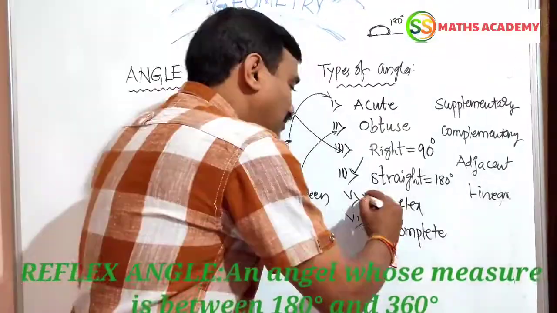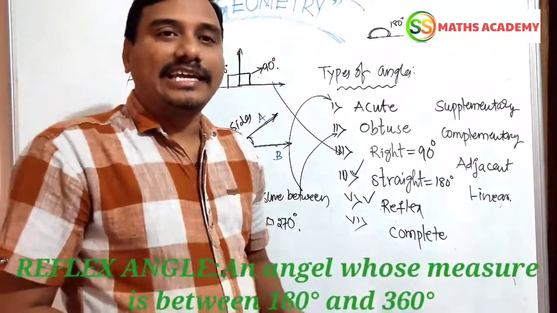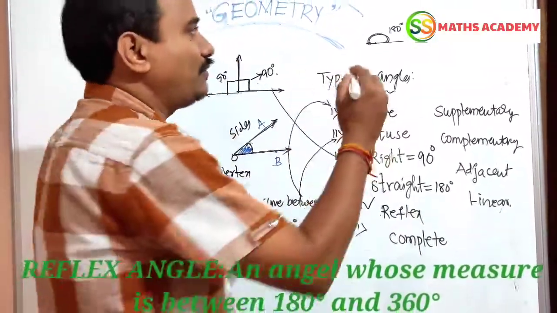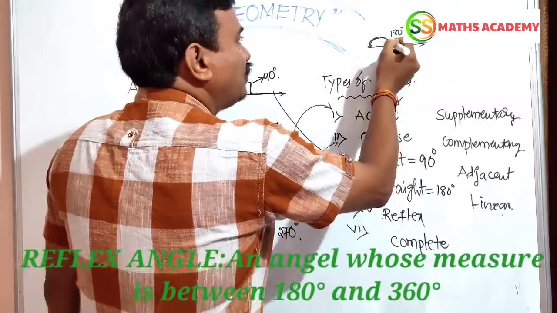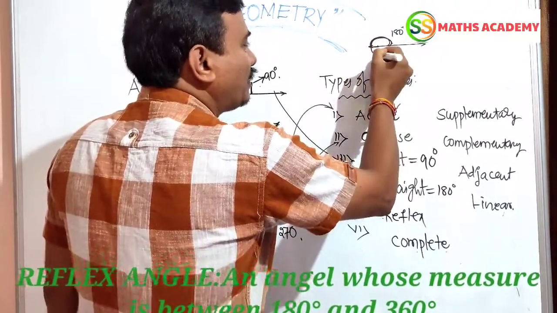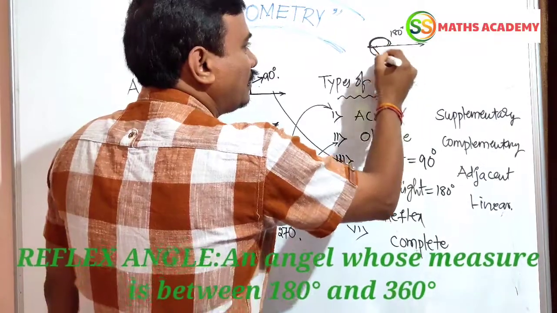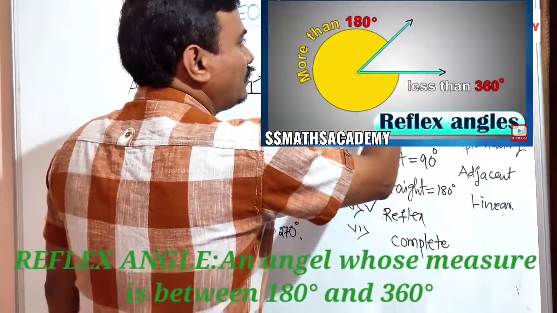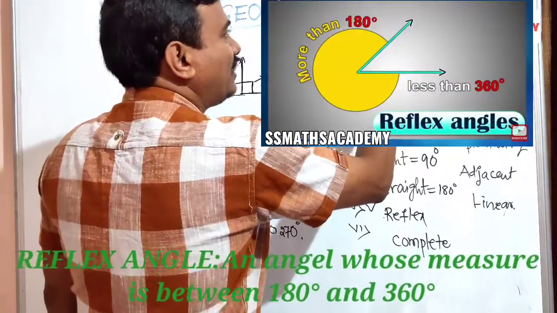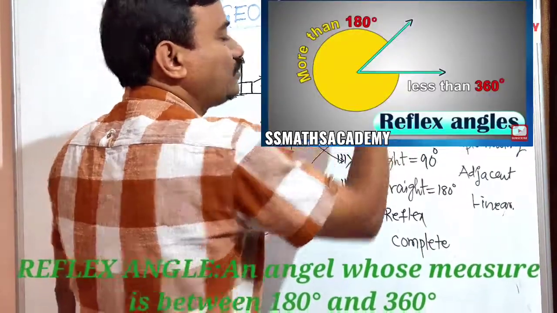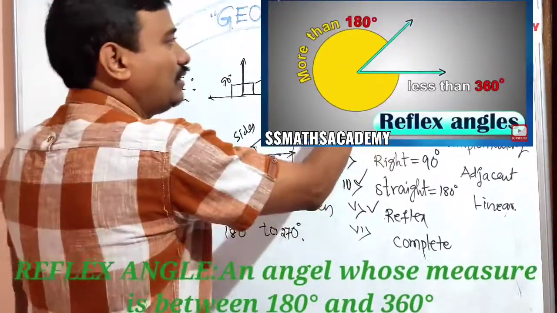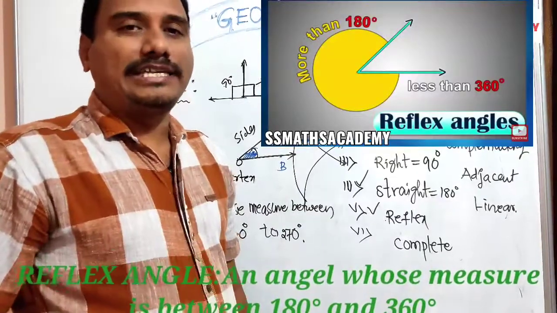Next, straight angle is over. Reflex angle. Simple. It's called reflex angle. Diagram we can show you. This is over 180, up to here. This is more than 180. More than 180 means this is called 210, like this. This is an example of a reflex angle.